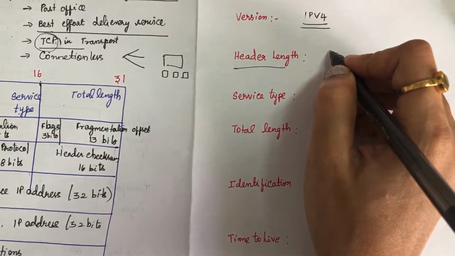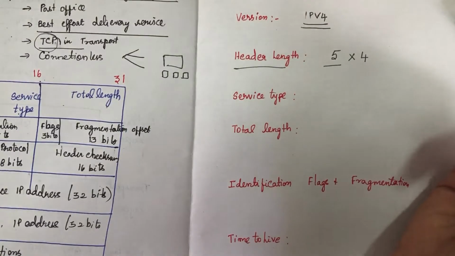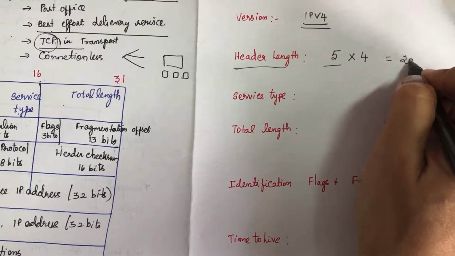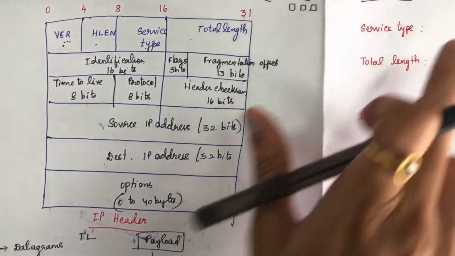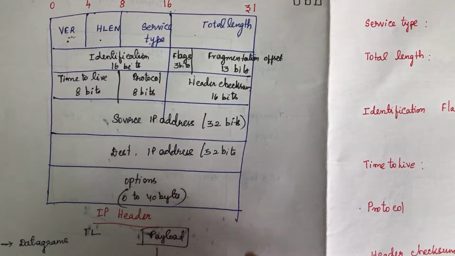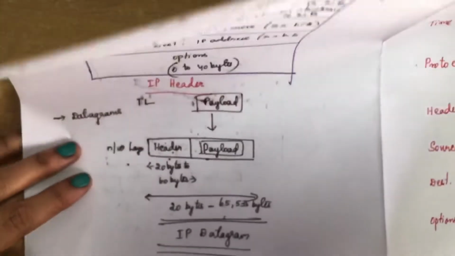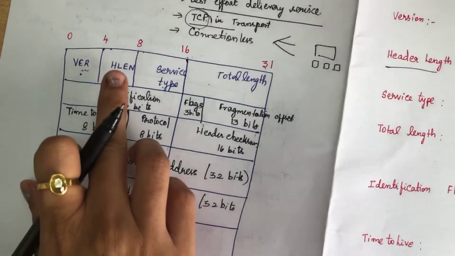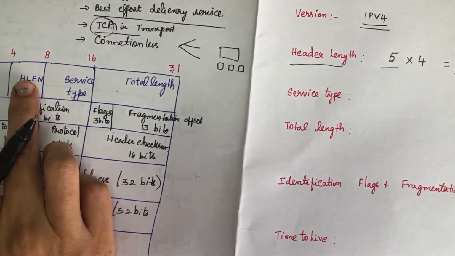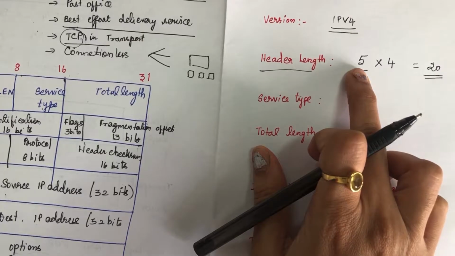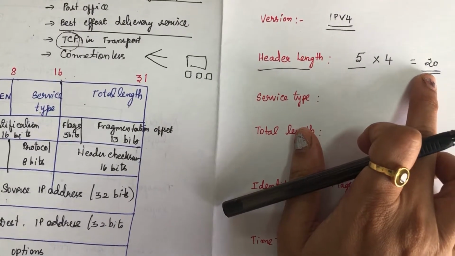Suppose the header length is 5. What the receiver has to do is multiply this value by 4. So that value will give you 20 bytes. So the length of the header is 20 bytes. The actual length of the header may be from 20 bytes to 60 bytes, as we have already seen. Since it has to fit within the 4 bits, they have given this number. If the value specified here is 5, the receiver has to multiply this number by 4 so that the actual length of the header can be found.